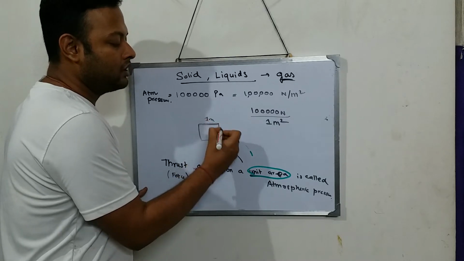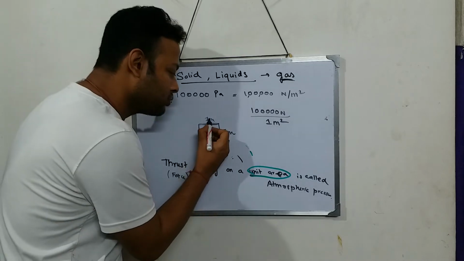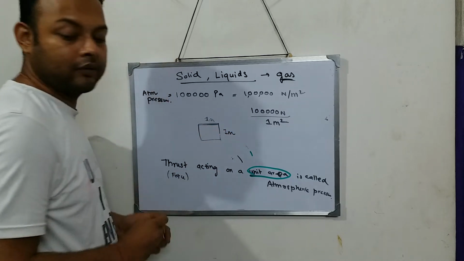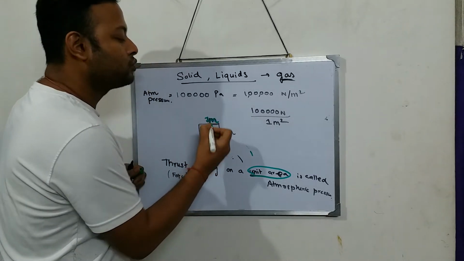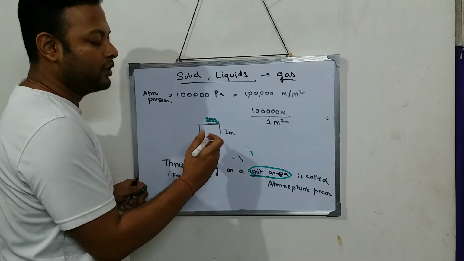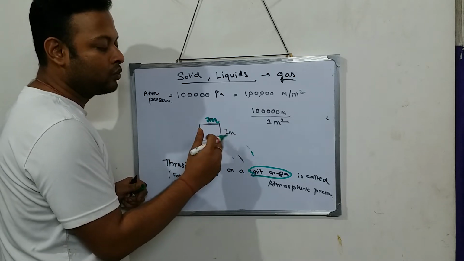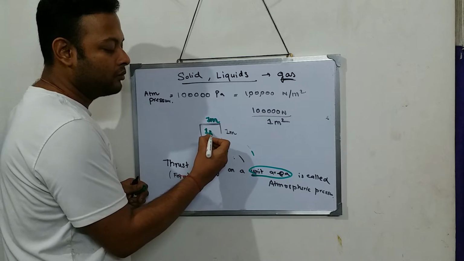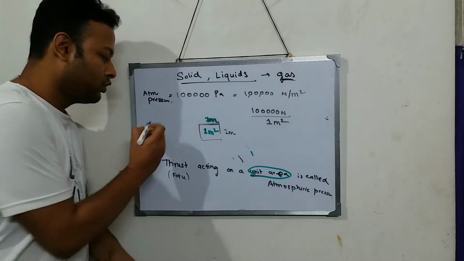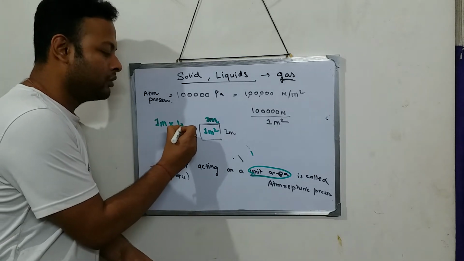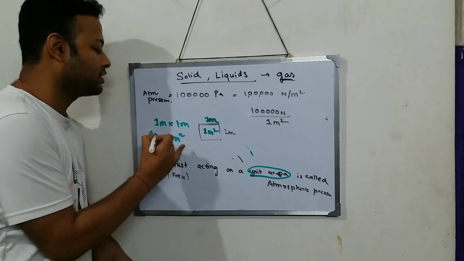Length is 1 meter, breadth is 1 meter. So the area becomes what? Length into breadth. So 1 meter into 1 meter, that will become what? 1 meter square. Okay, length into breadth is area. So 1 meter into 1 meter, 1 into 1 is 1, meter into meter is meter square. So area is 1 meter square.